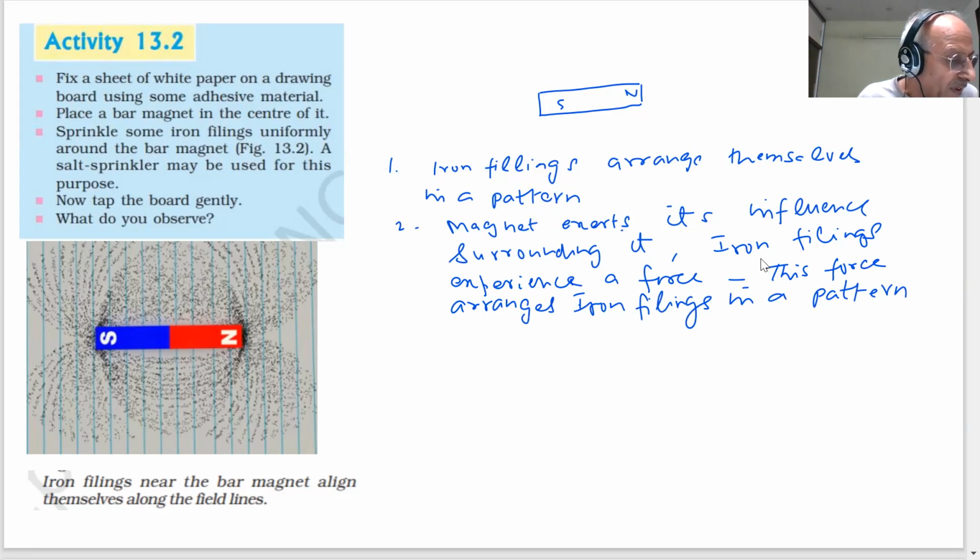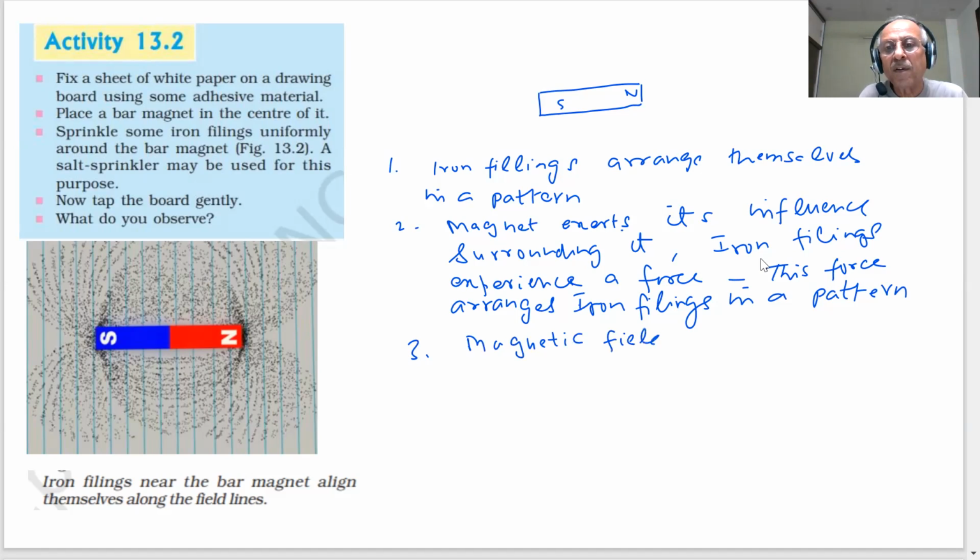The region surrounding a magnet in which the force of the magnet can be detected is said to have a magnetic field. So we can say that there is a magnetic field around the magnet. The region in which you can experience this force has a magnetic field.